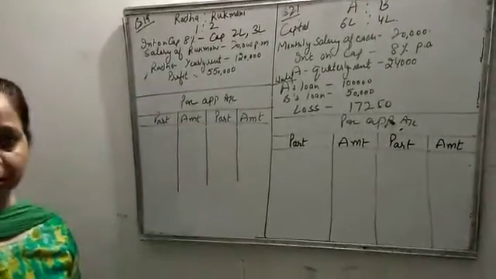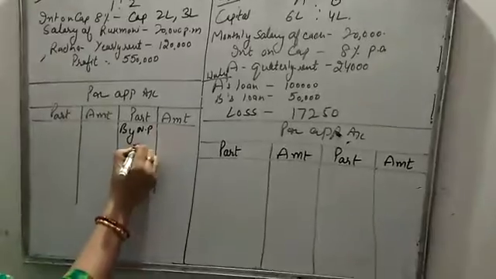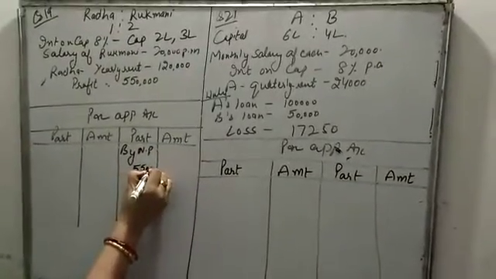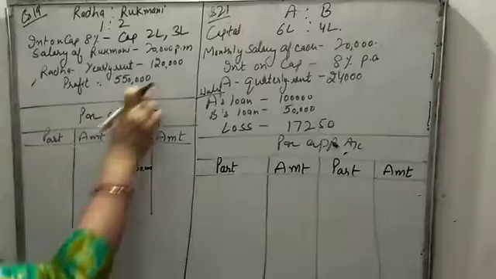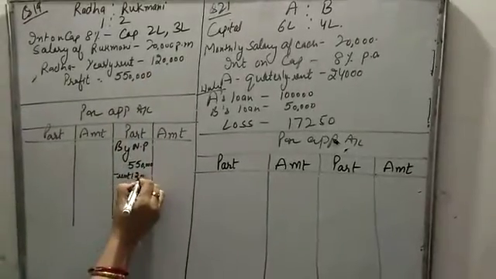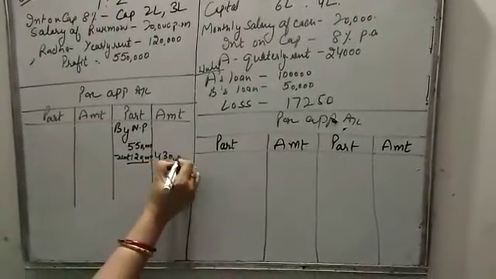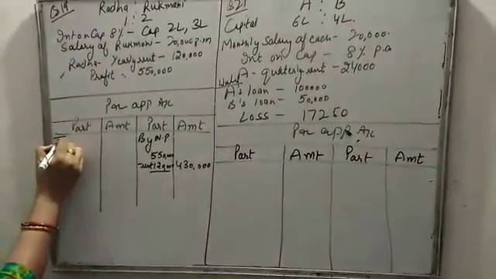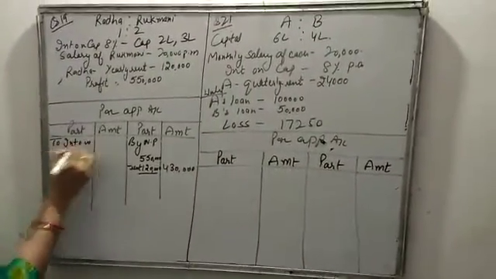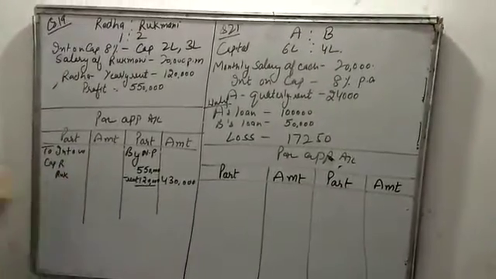So here we start our question with our net profit, 5,50,000, minus rent paid to a partner, 1,20,000. I'll deduct it here, and it comes to 4,30,000. Then the other treatments: interest on capital for Radha and Rukmani.